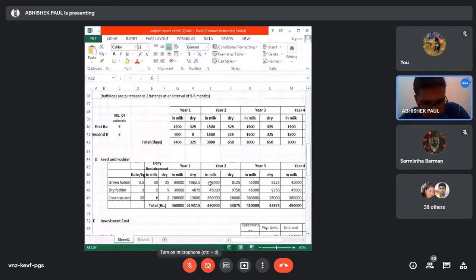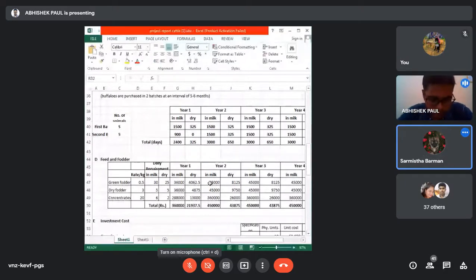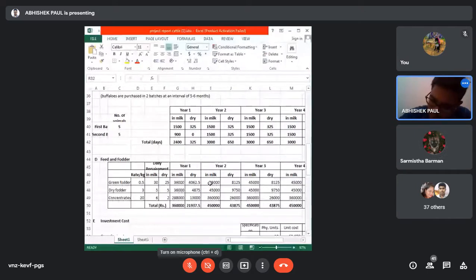For the first year, for the milch days, sir, for the dry roughage I got 48,000. And for the dry days, I got 7,800. So you just add all this, then the total amount will come for the first year.